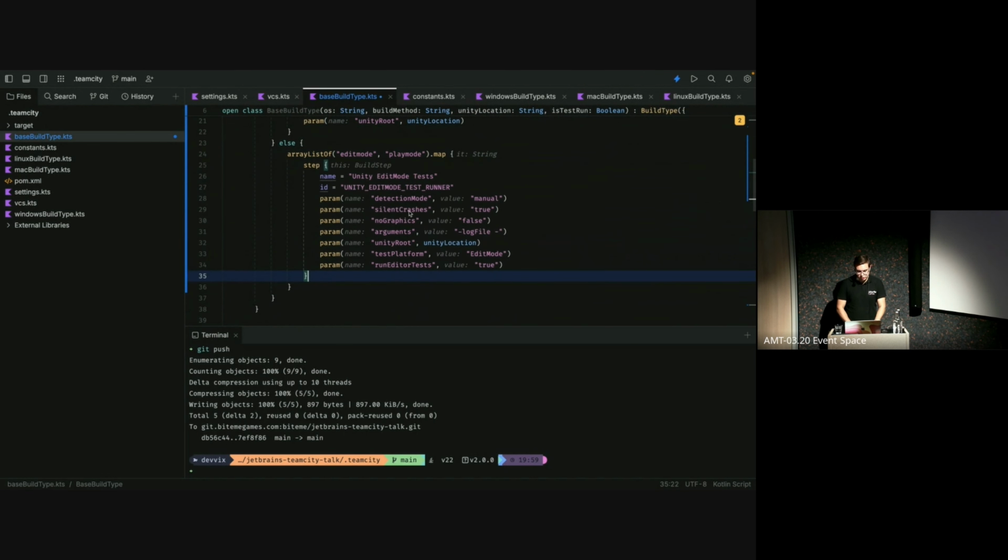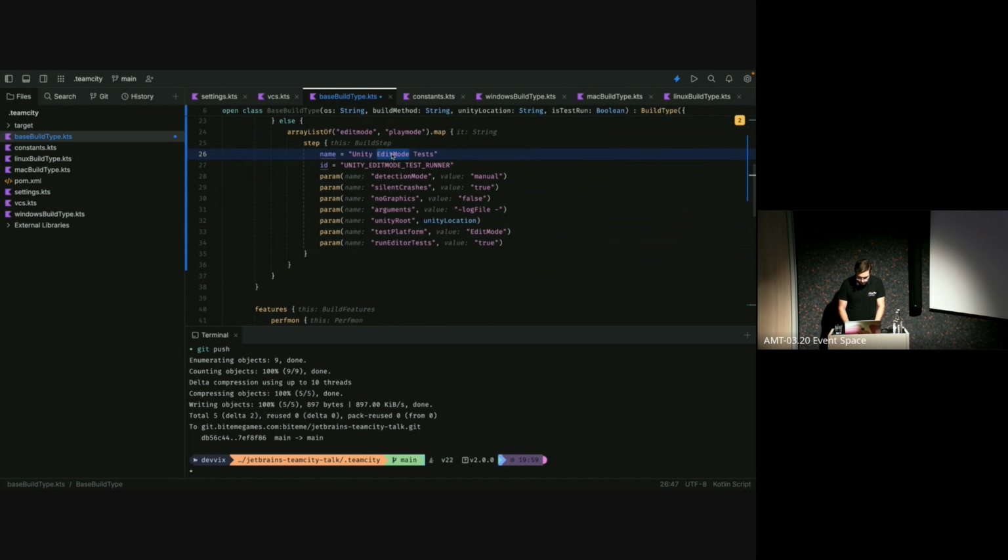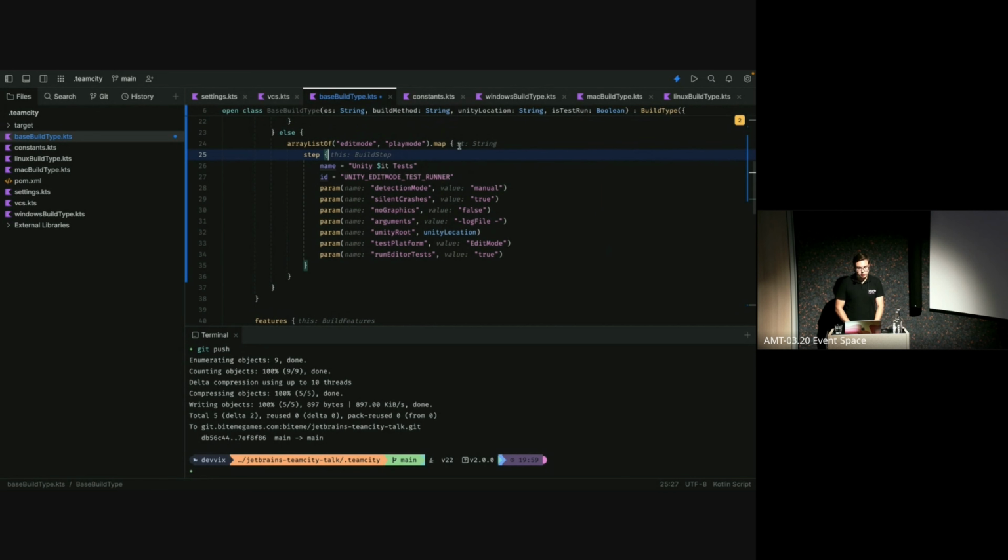And doing this, we can actually use the map operation to just return us a list of steps, which TeamCity will be able to interpret with no issue. And then we can just do things like this. We have our it tests. And for those that don't know Kotlin very well, it basically just refers to the variable passed into this map.